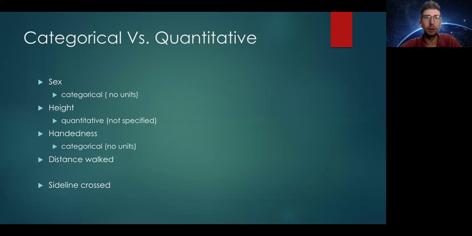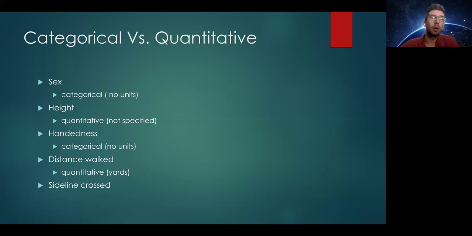Handedness is going to be categorical, right? There are no units, but you can basically either be left or right-handed, right? So two distinct categories there. The distance walked is going to be quantitative, and this was given in yards, right? The researcher measured the number of yards that each person walked before they crossed a sideline, right?